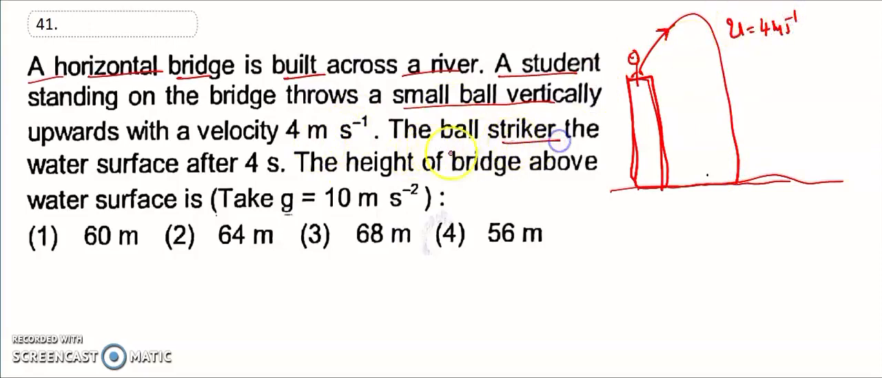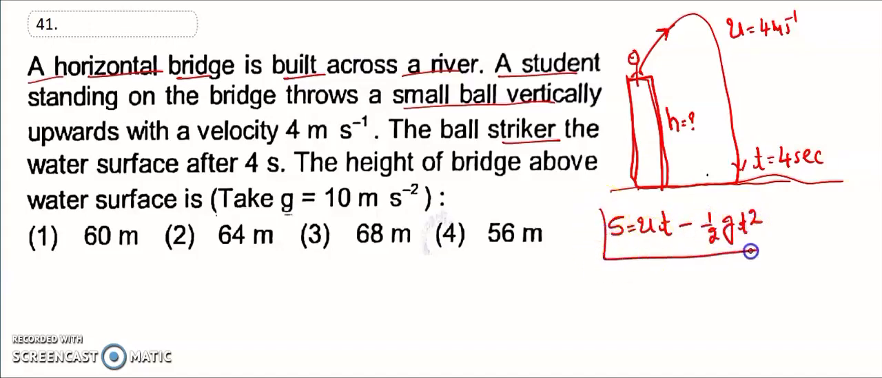The ball strikes the water surface. So the time is equal to how much? 4 seconds. What is the height of the bridge? So what is the formula? S is equal to UT minus half G T square.